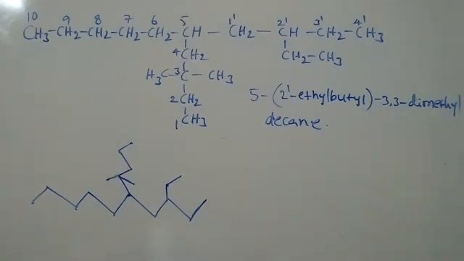Sir, can you explain the one line formula once? After you drew the side chain, like the side branch, can you explain that part? How to write that one line formula? I understood the straight chain. After that, it is somewhat confusing.